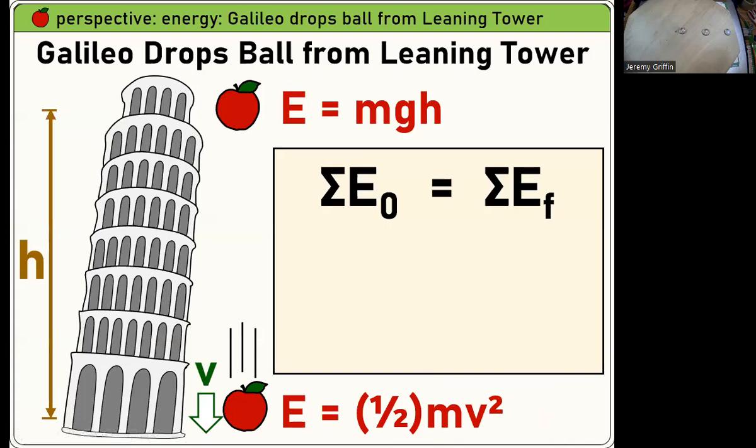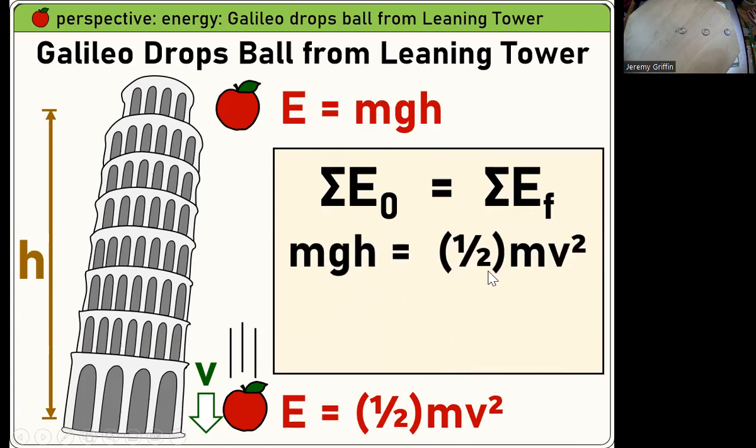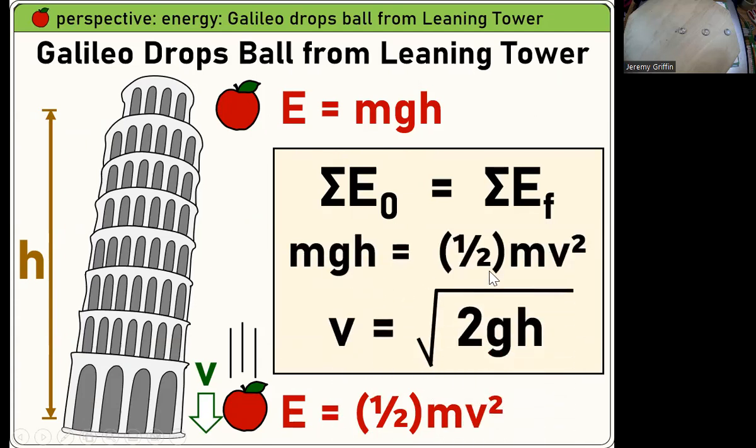So, a real fundamental example here. Galileo drops a ball from the Leaning Tower. At the top it's all potential energy, at the bottom it's all kinetic. So the classic question could be, how fast is it at the bottom? You say that kind of energy is equal to that kind of energy, you solve for v, and oh, look at that, square root of 2gh. You would have known this from kinematic motion way back in the day. Remember vf squared equals v naught squared plus 2ax? That's completely consistent with that.